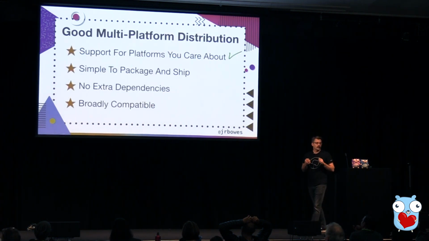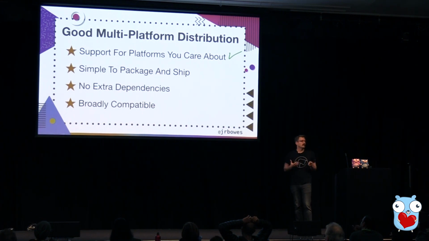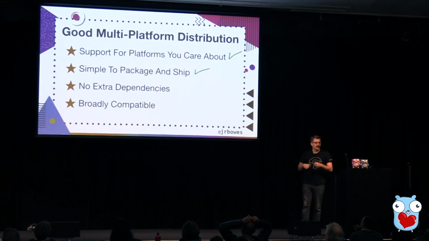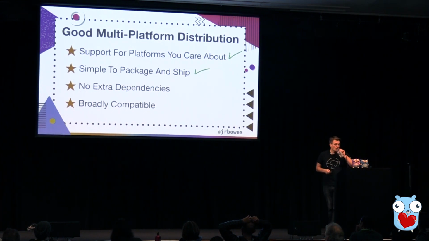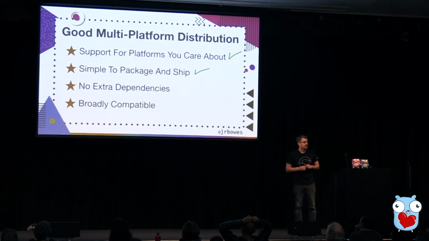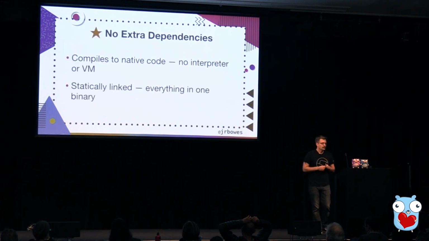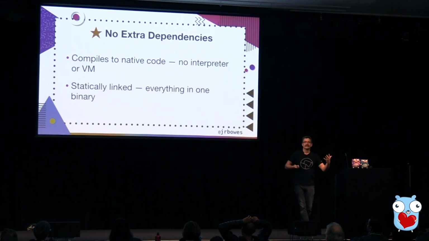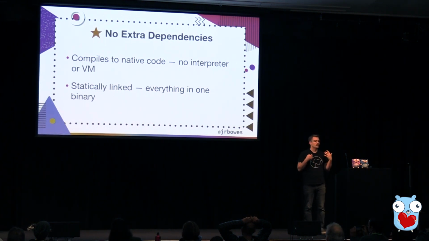So with cross-compilation, into a single binary, simple to package and ship. So no extra dependencies. Sort of hit on the first point, by virtue of comparing to Java, is that we are compiling to native code, so we don't have to worry about installing an interpreter or some kind of VM for our users, right?